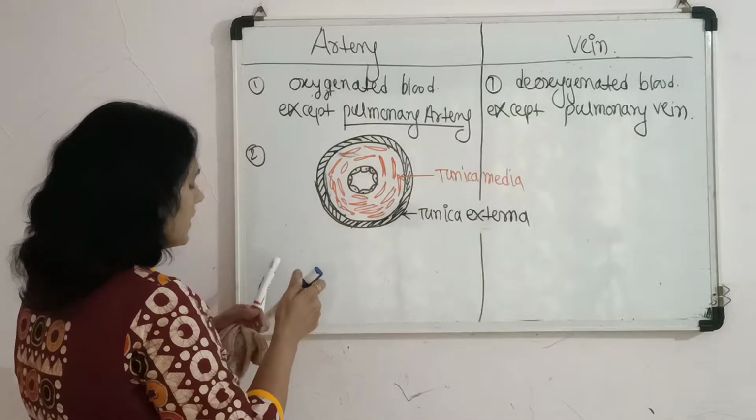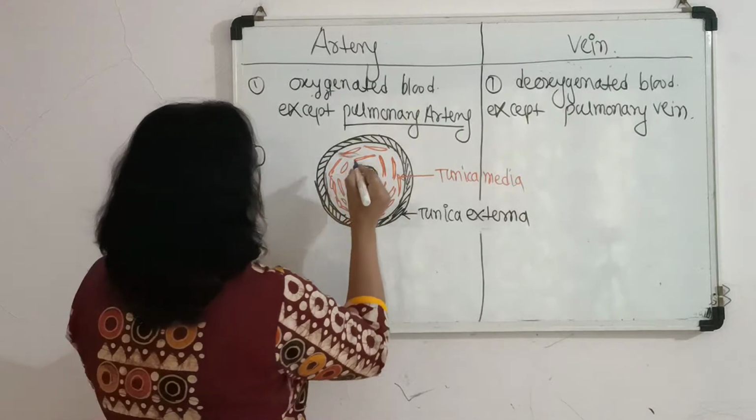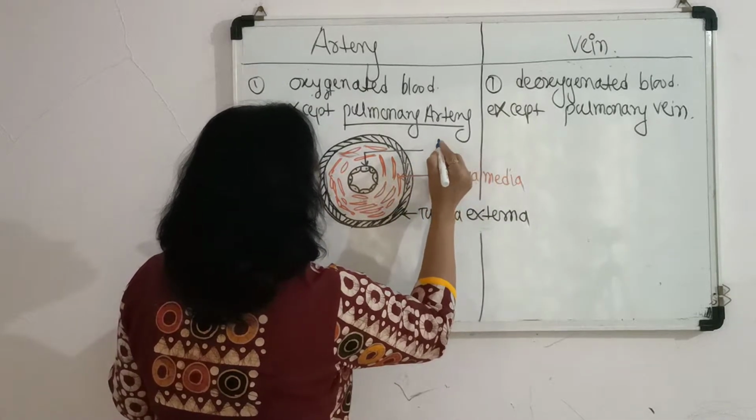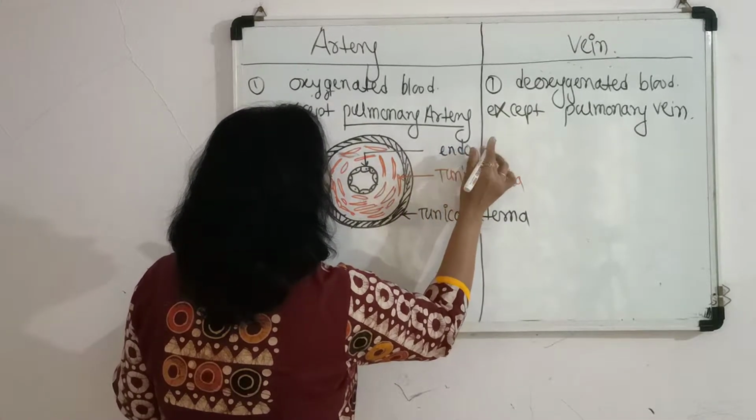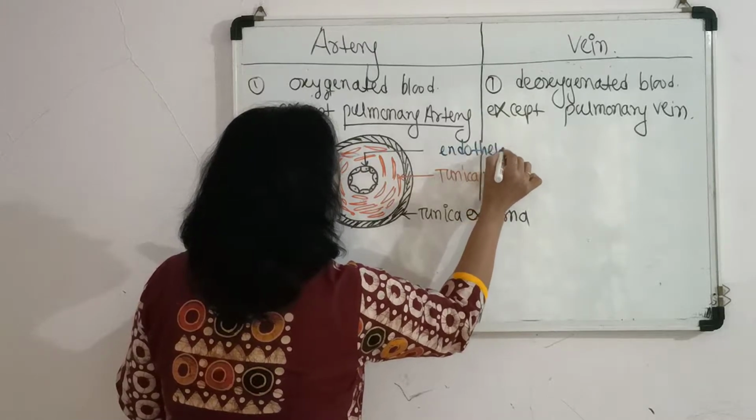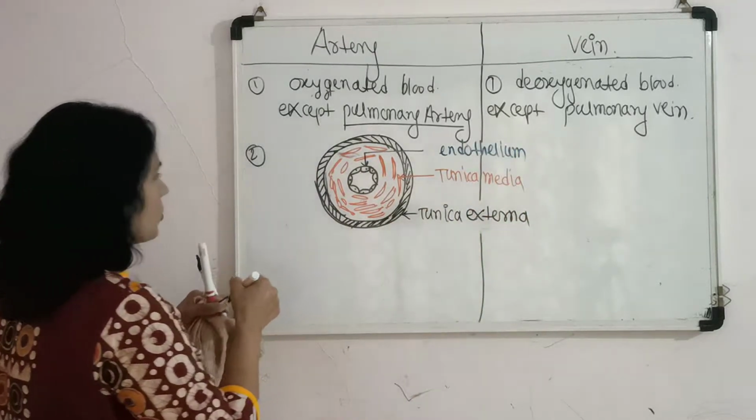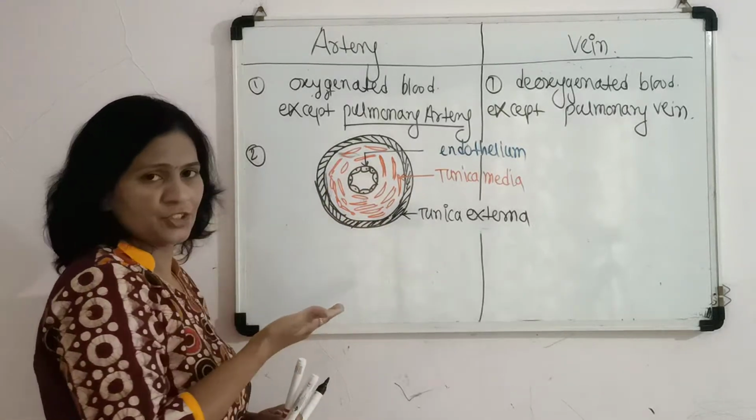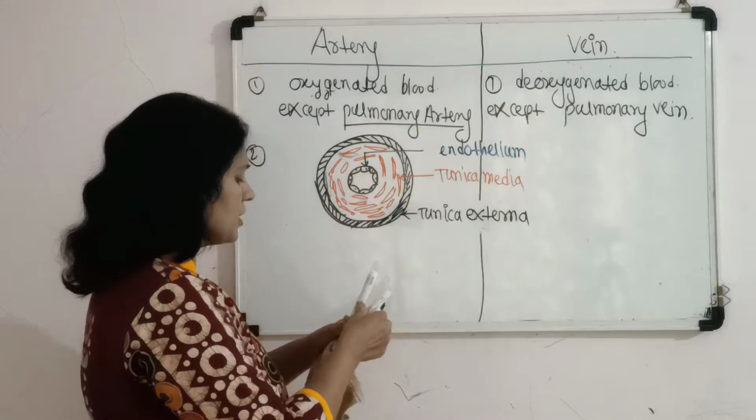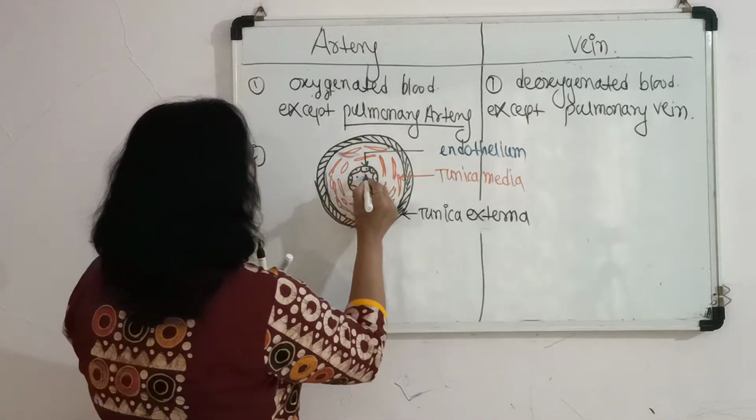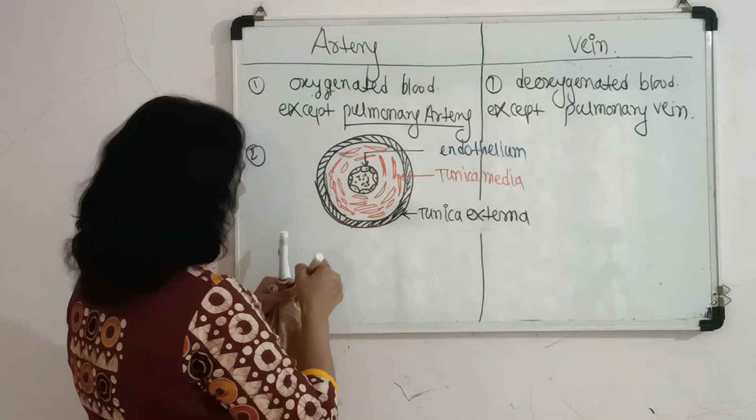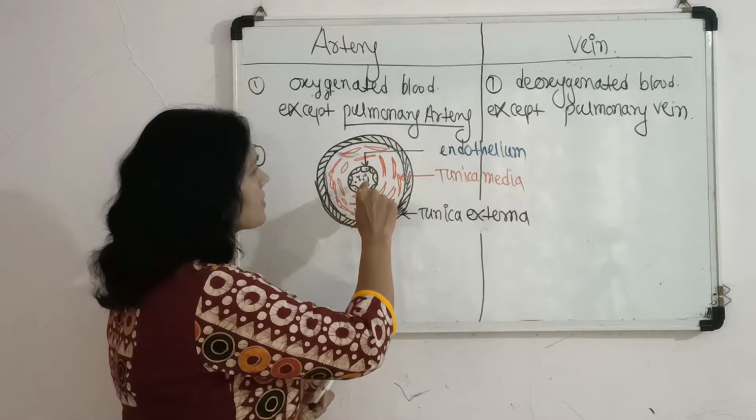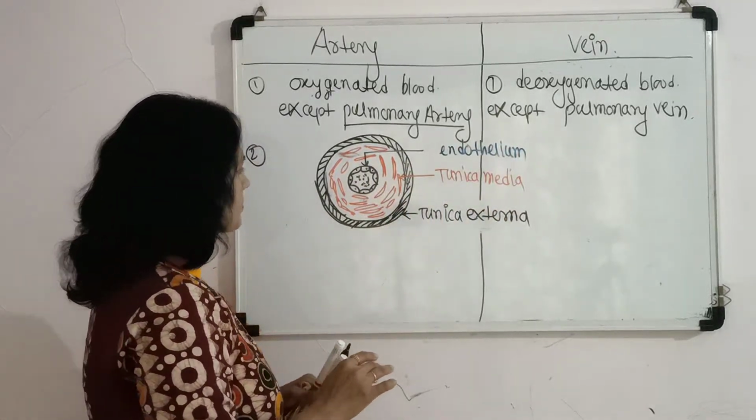And the internal layer, which is basically called the endothelium, is made up of squamous epithelium. So this is the endothelium. This is the structure of the artery in cross section, the transverse section. This is the lumen of the artery. Comparatively, it is narrower than in the veins.